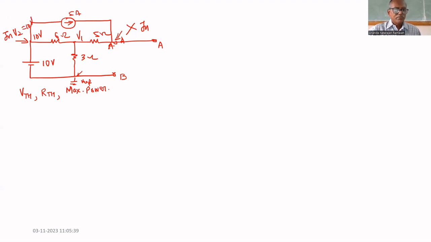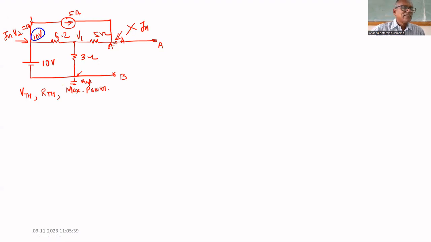So the unknown voltage is V1. If we know V1, we can find the voltage at A. So to find the voltage at A, we must know V1.